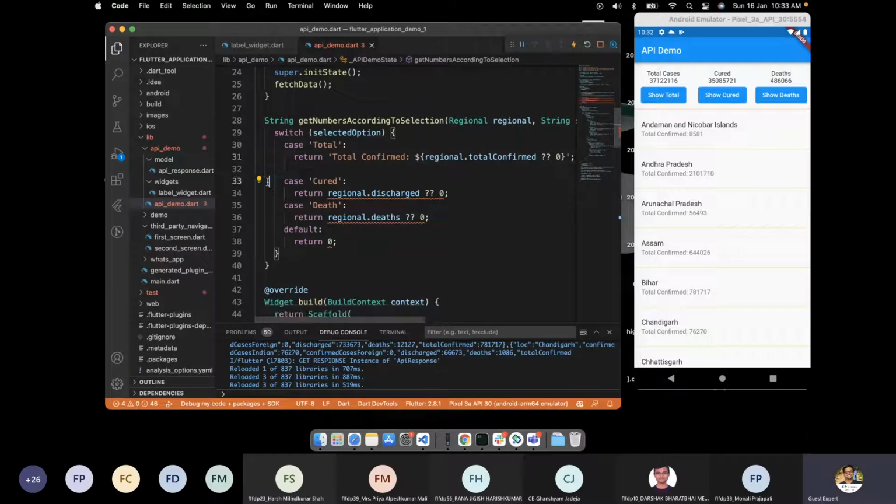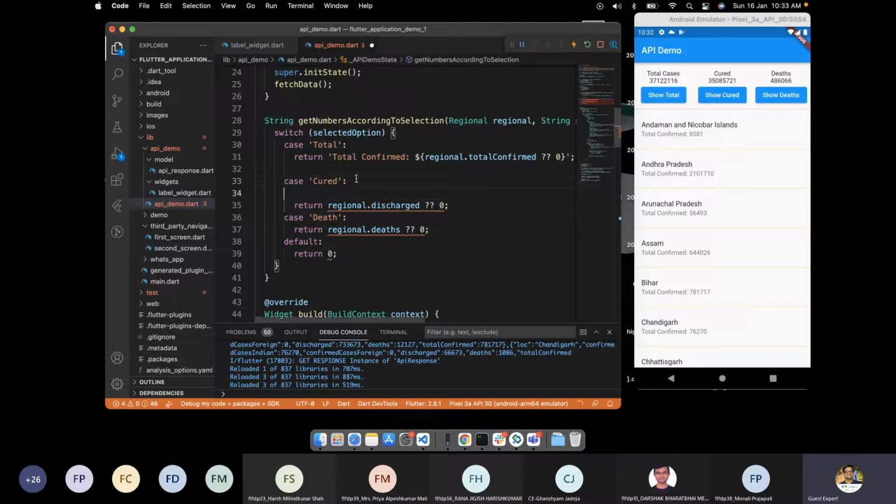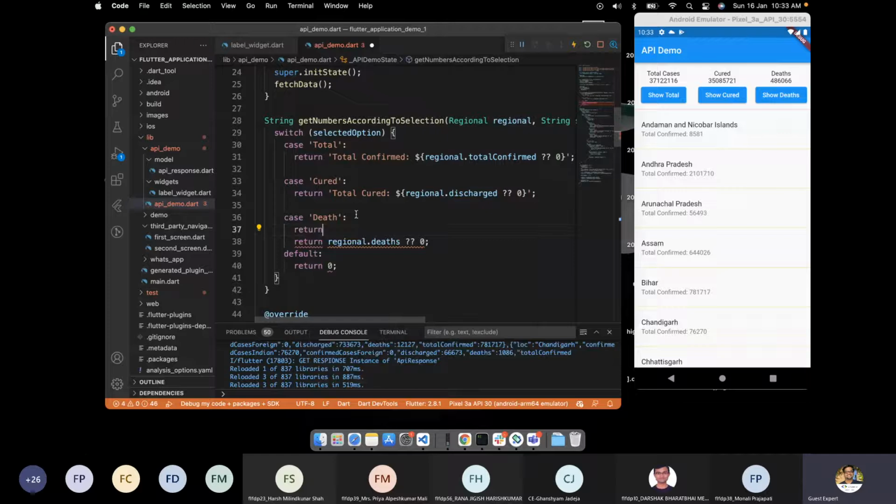And the same thing I'll do here for the cured, like return total cured, dollar. Same thing with the death, return total deaths dollar symbol, and here no data available.